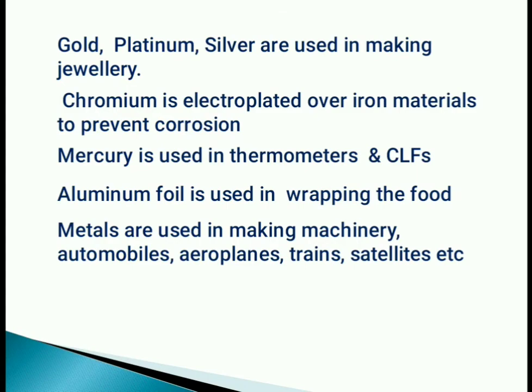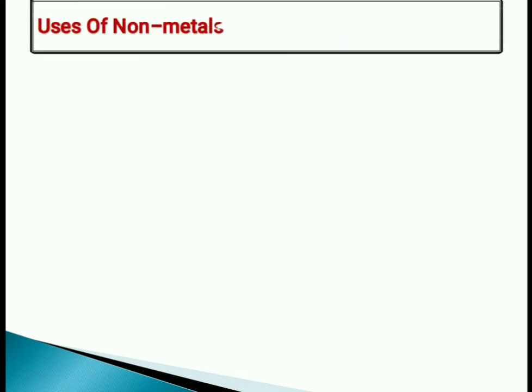Mercury is a metal, it is used in thermometers and CFL bulbs. Then aluminum foil is used in wrapping the food. Aluminium is used as vessels also. Metals are used in making machinery, automobiles, aeroplanes, trains, satellites, etc. All these are used, and there are so many other importance of metals, and I think we cannot make a list that much. We use metals.